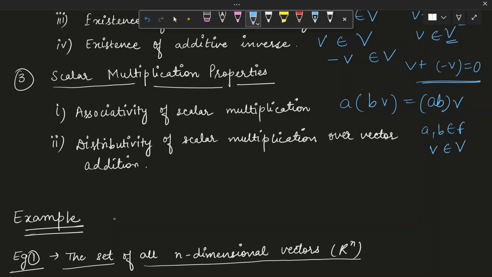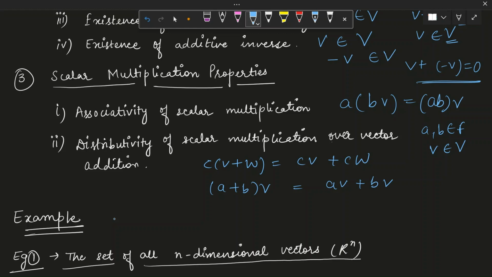It is just simply the distributive law. If we have C(V plus W), it will be equal to CV plus CW. Similarly, if you take (A plus B)V, it will be equal to AV plus BV. If all these conditions hold, then V is a vector space.